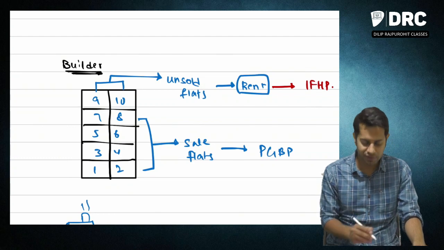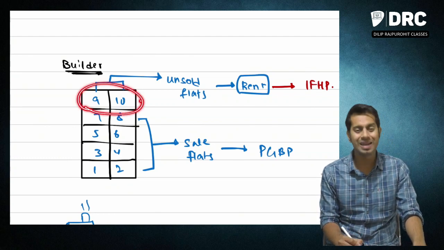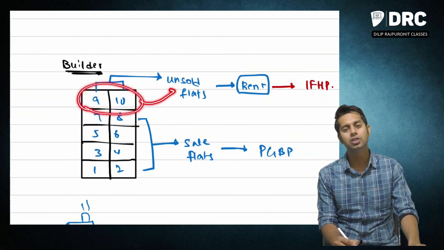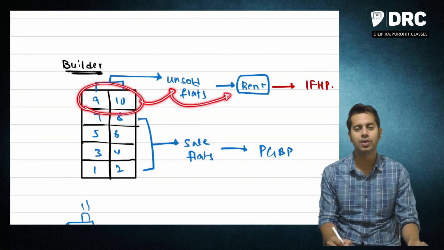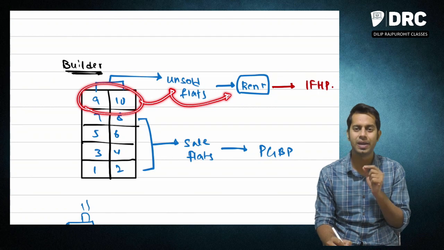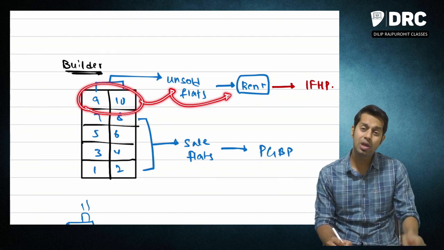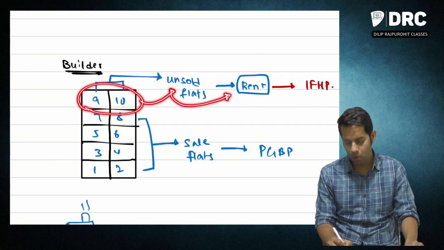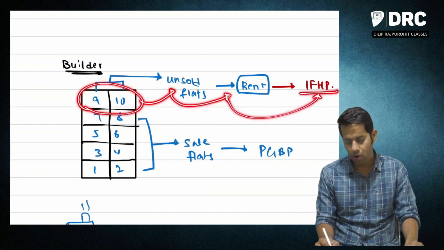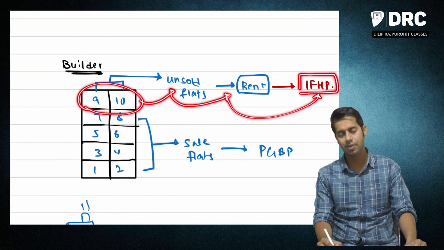There are 2 flats which are not yet sold. Flat number 9 and 10, they are the unsold flats. Now this unsold flat, he has rented to someone. Where will the income from these unsold flats go, sir? Where will this rental income go? This rental income will go under income from house property.